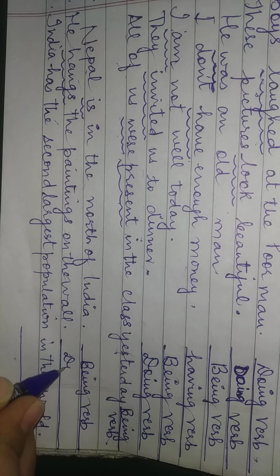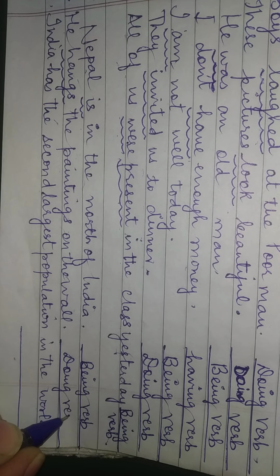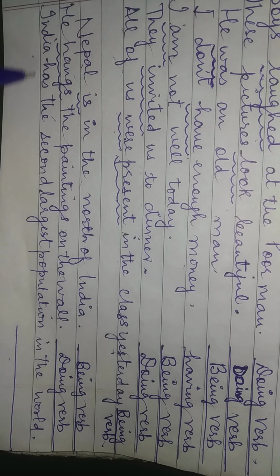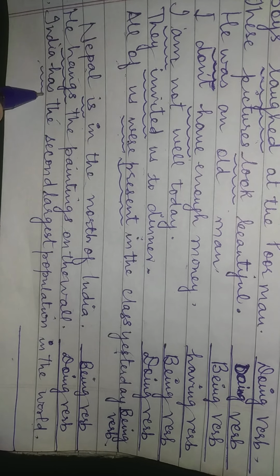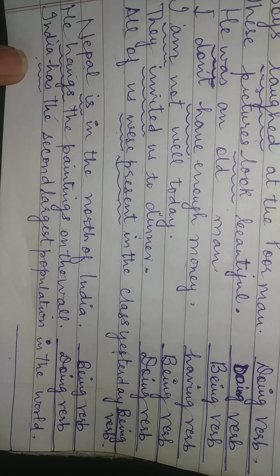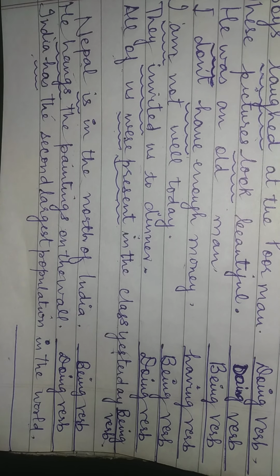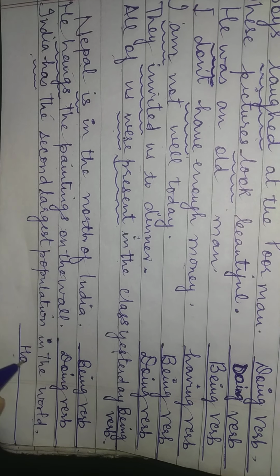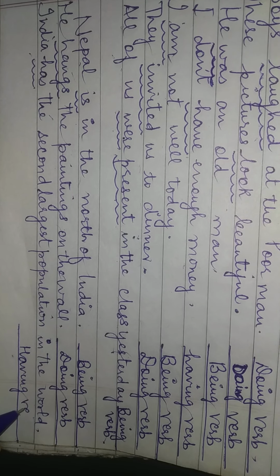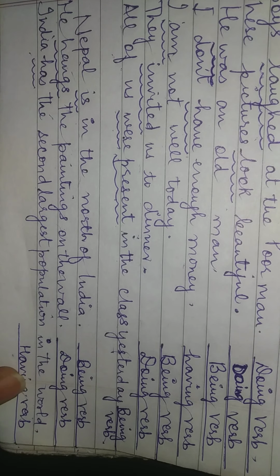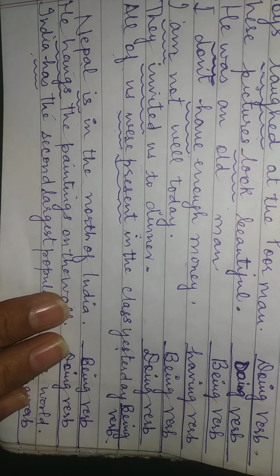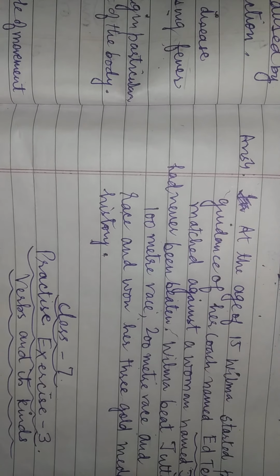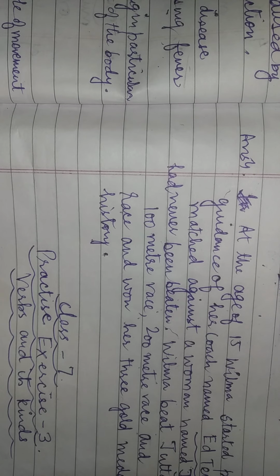So it is a doing verb. India has the second largest population in the world. Has means इससे आपको पता चलता है possess कर रहा है. इंडिया की कितनी पॉपुलेशन है आपको इससे पता चल रहा है. So this is a having verb. I hope it is more clear to you. Verb and its kind. Right? आपको ज़्यादा clear हो जाएगा इससे.